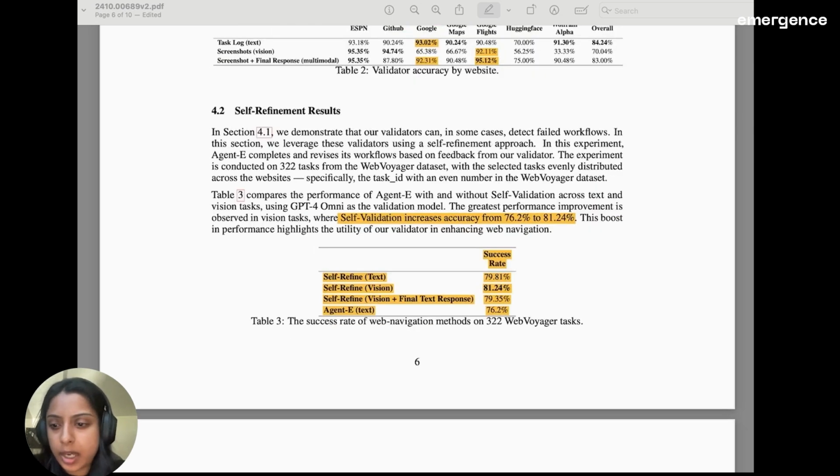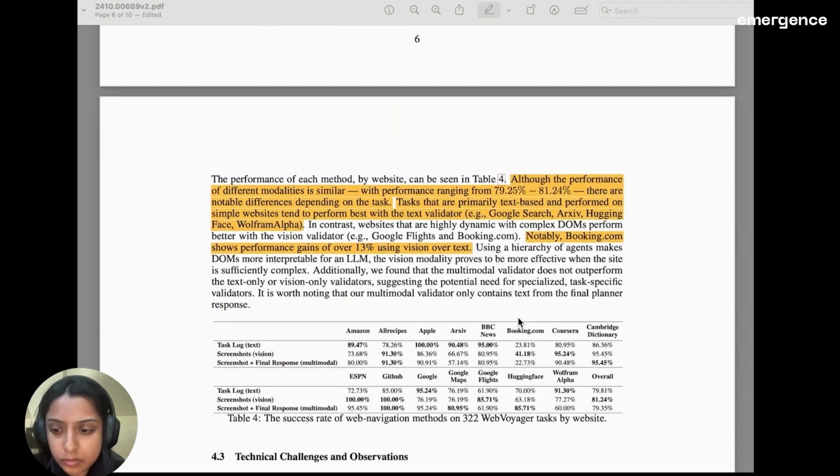When we look at our self-refinement mechanism, we see that we're consistently able to have about a 4 to 6% improvement across all types of validators. Between each validation type, we see fairly similar performance, but we do see a jump from the Agent E performance.